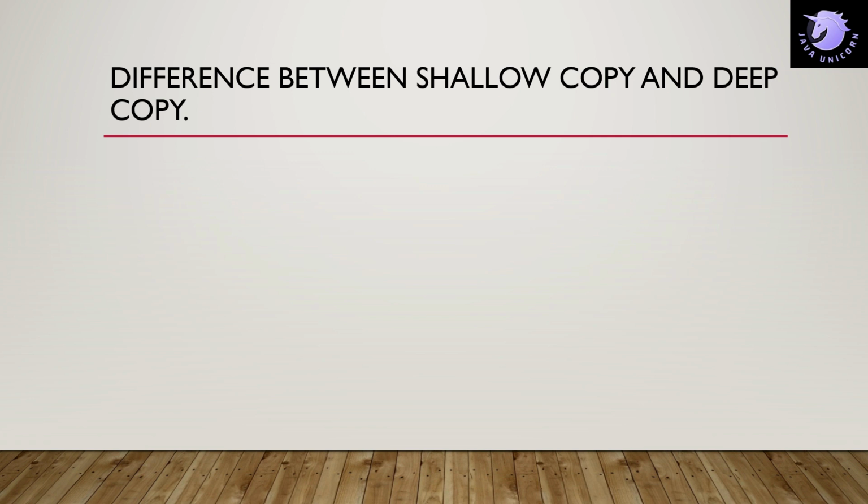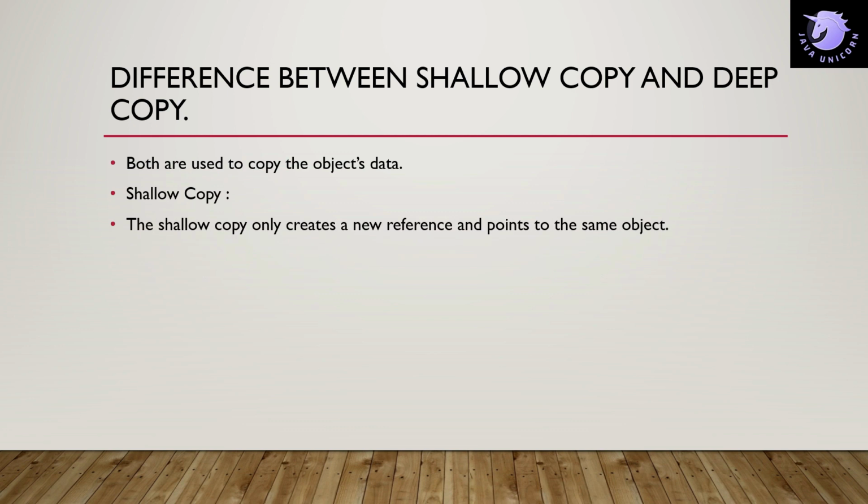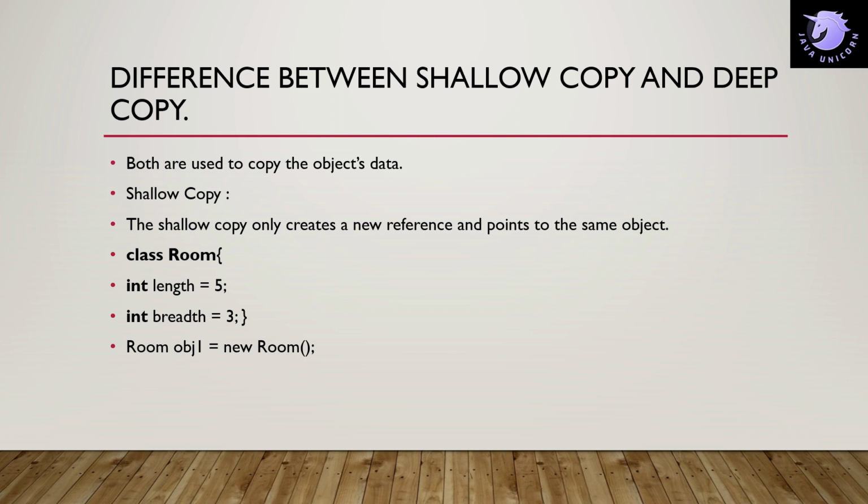The next question is, what is the difference between shallow copy and deep copy? Both are used to copy an object's data. A shallow copy only creates a new reference and points to the same object. Let's say we have a class named Room, and in this class we have two integer variables, length equals 5 and breadth equals 3. Let's create a new object of Room, obj1 equals new Room. Then let's have another, Room obj2 equals obj1. In this case, we can see that obj2 is just referring to obj1 only.